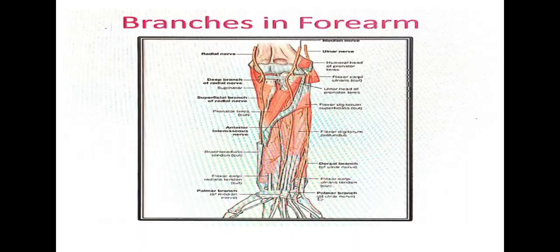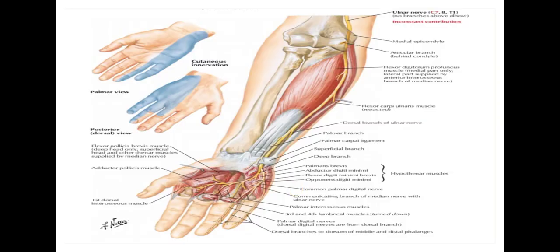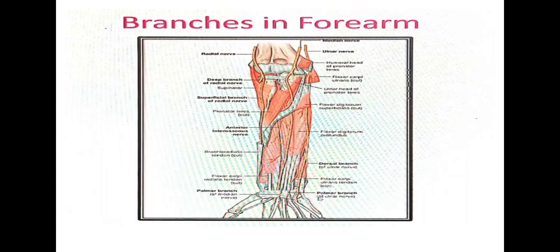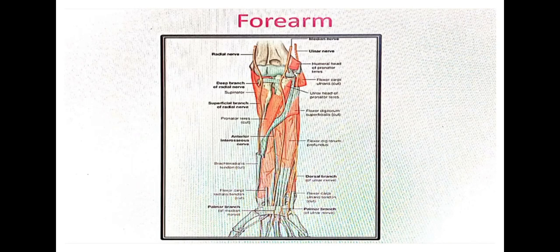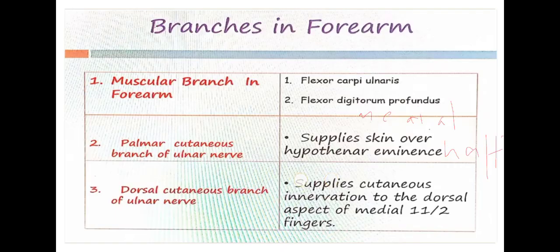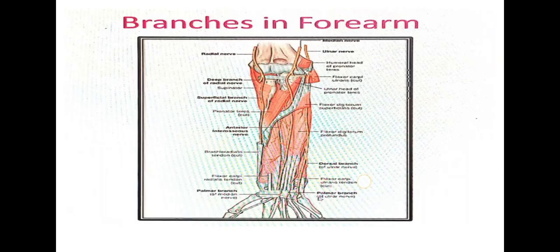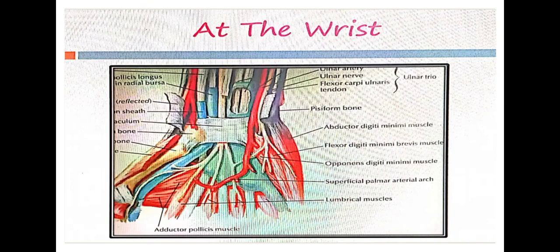One point I forgot to say: throughout the course, the ulnar nerve is accompanied by the ulnar artery. In the forearm, they descend together. That one point you include. Okay, fine.